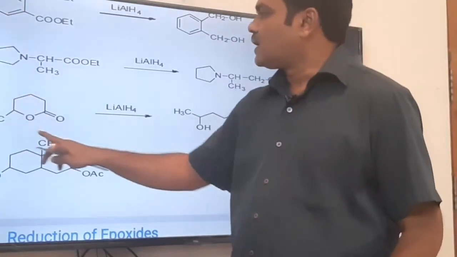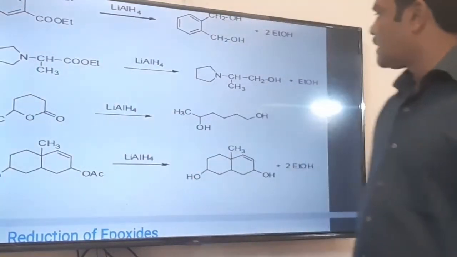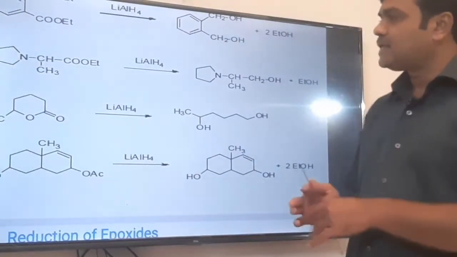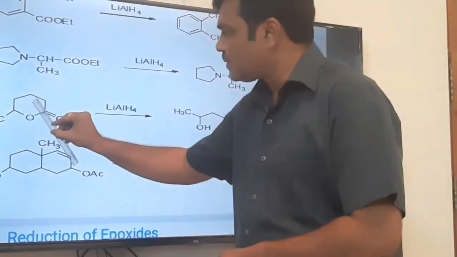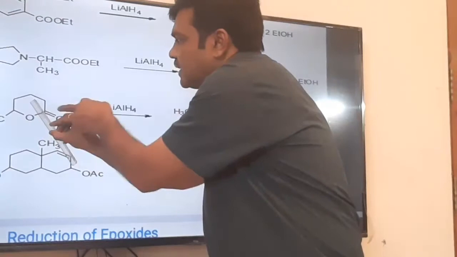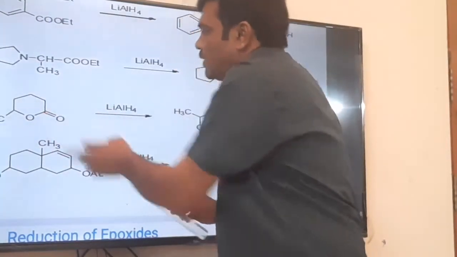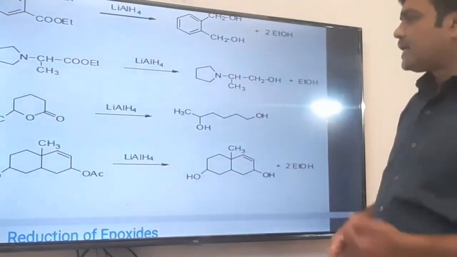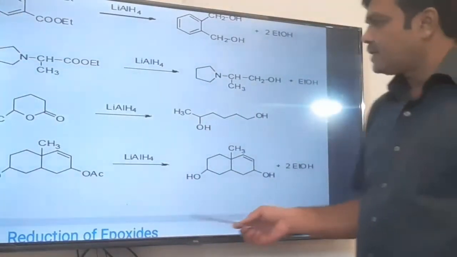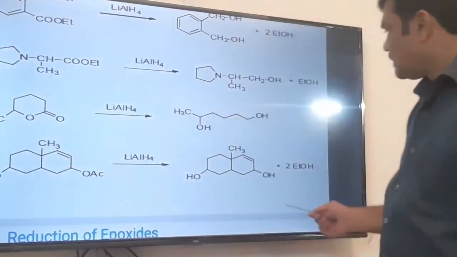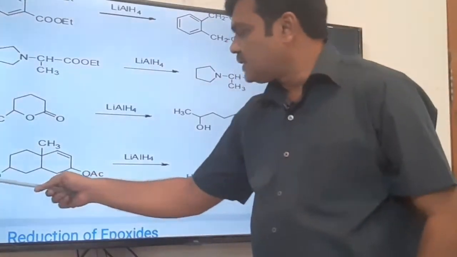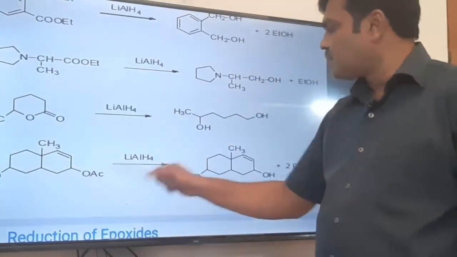Then this cyclic ester, that is a lactone ring, reduction takes place. We have already discussed such type of example. Here the C=O is also reduced to CH2OH, and a ring opening reaction takes place. Here this is OAc, OC=OCH3.